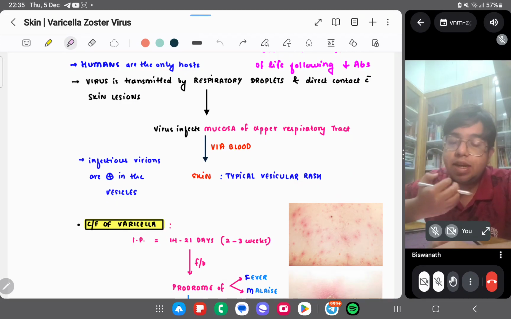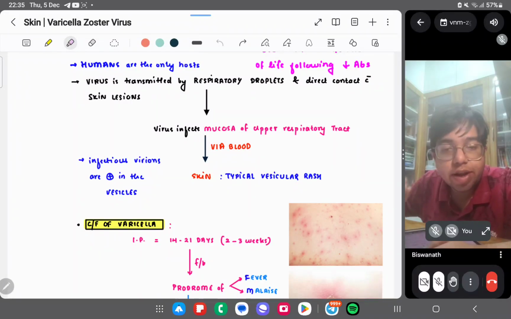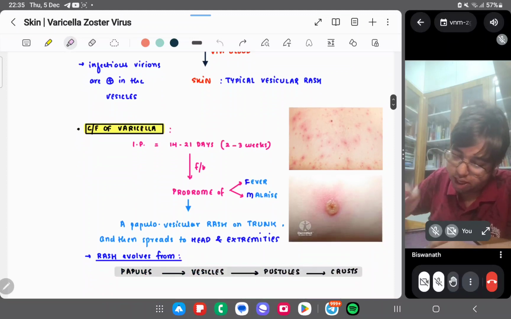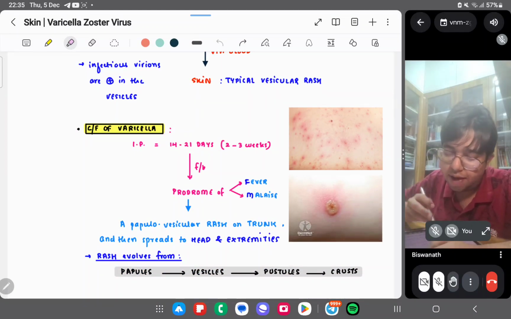So basically, traveling from the respiratory epithelium of the upper respiratory tract and via the blood, it is causing the typical vesicular rash. Okay, so for the clinical features of varicella, you can look at chickenpox, which you have seen.